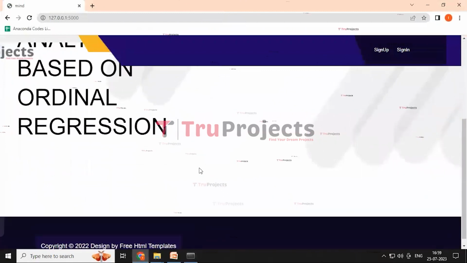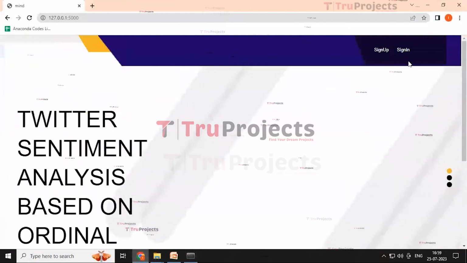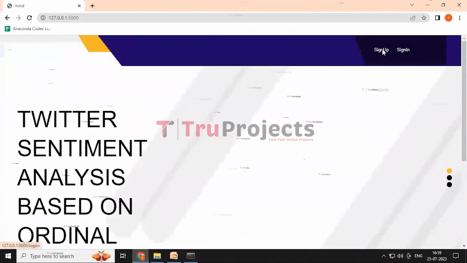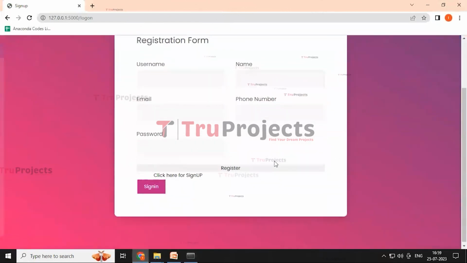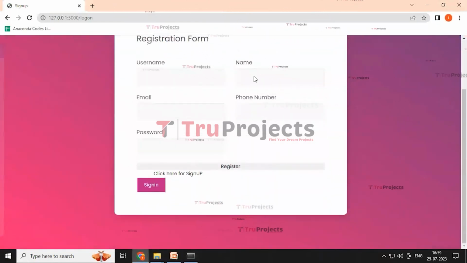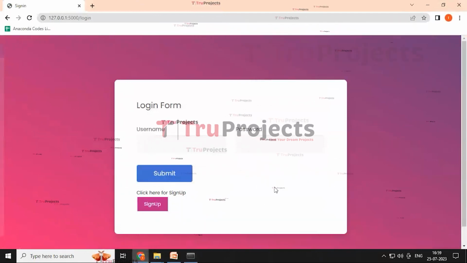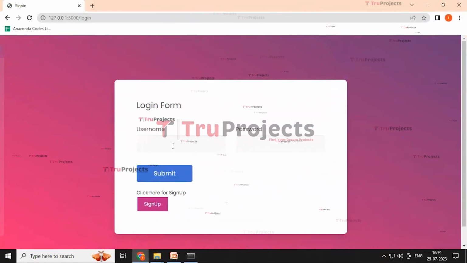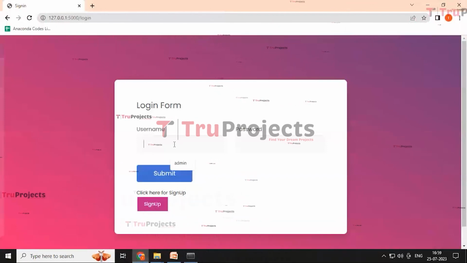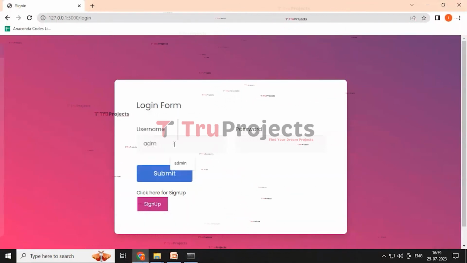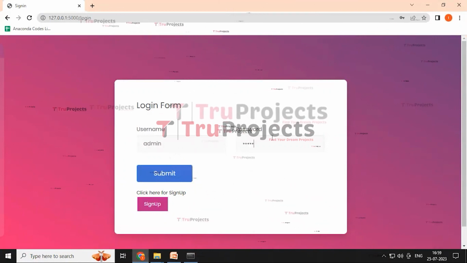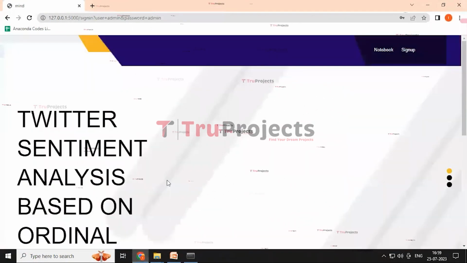It will redirect to a page like this, containing the sign in and sign up buttons. Click on the sign up button, it will redirect to the registration form. These are the details that need to be filled to create an account. But my account is already created, that's why I'm using the sign in button. It redirected to the sign in page containing the input details like username and password. We need to fill in the details as admin for the username and admin for the password too. And then click on the submit button.